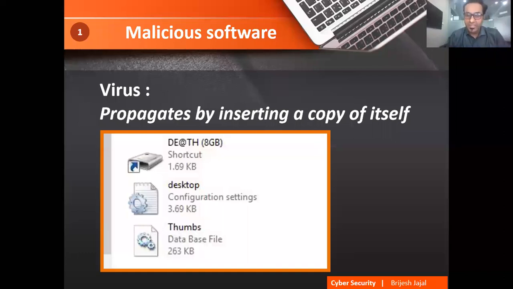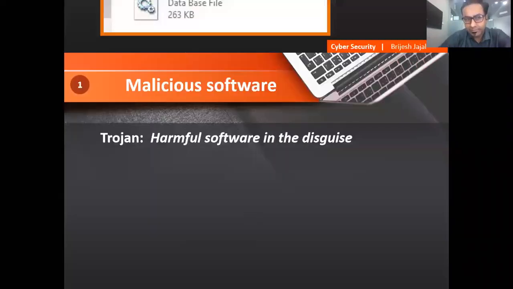So thumbs.db is considered a system file. What the operating system does is, when it is a system file like .sys or .bat, it will allow the files to enter. So if I enter a virus with a file name which is acceptable to the operating system, what will happen? It will propagate into the system. So I can copy the virus into another system using this type of technique. It's a very simple one.